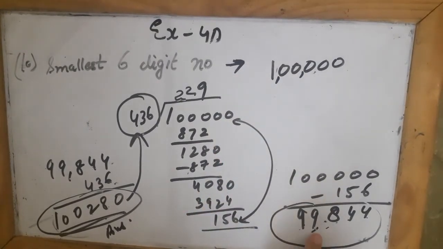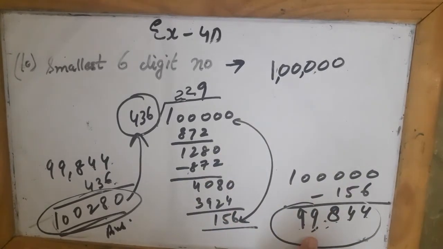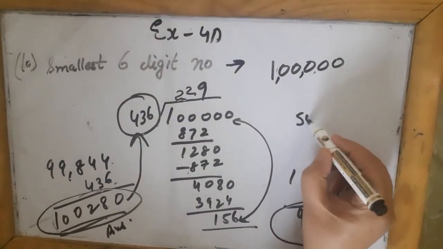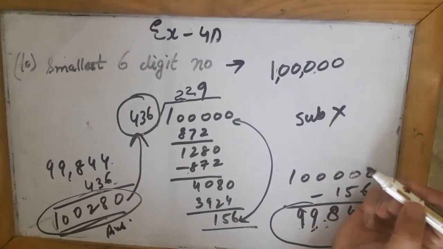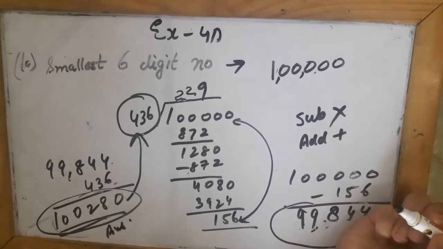But in this question, if I subtract the remainder, I will get a 5-digit number, and that was not the question. They are asking for the smallest 6-digit number. So I cannot subtract. So what is the other option I am left with? The other option is that I will have to add.